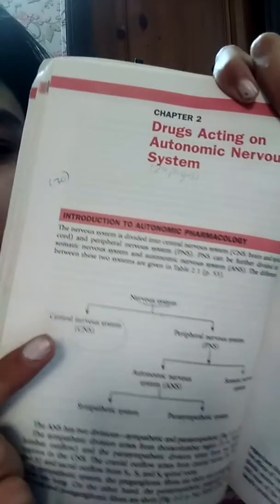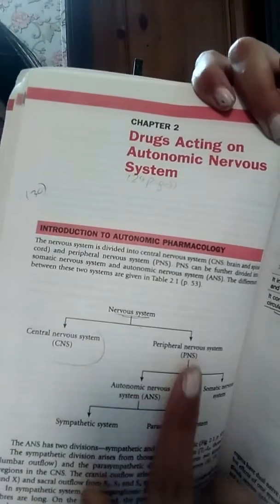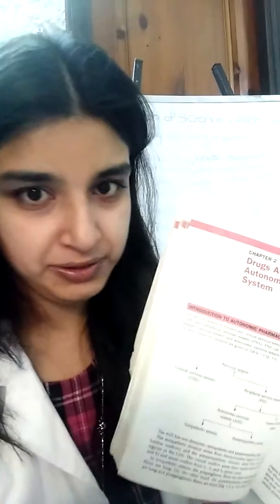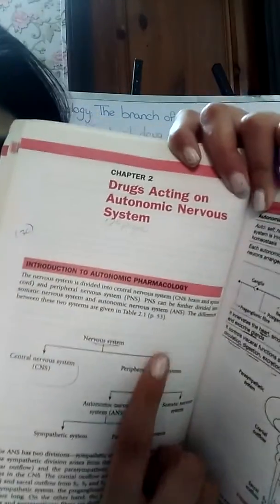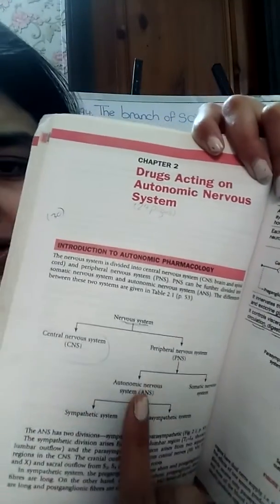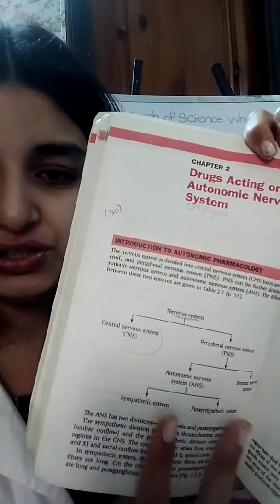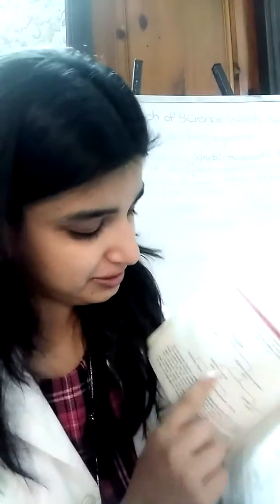The nervous system is divided into two parts, central nervous system and peripheral nervous system. Central will include your brain and your spinal cord. And the peripheral nervous system is divided into two, somatic and autonomic. Autonomic is basically divided into two, your sympathetic nervous system and your parasympathetic.